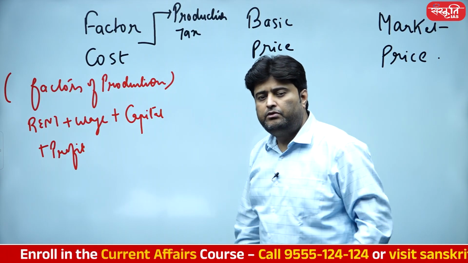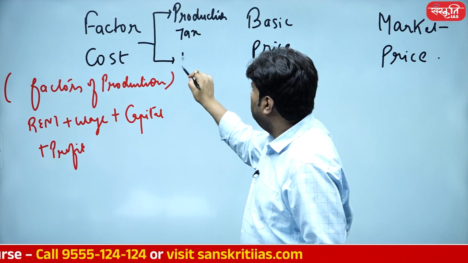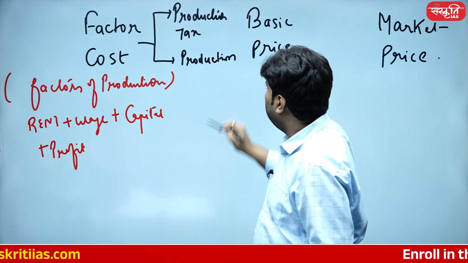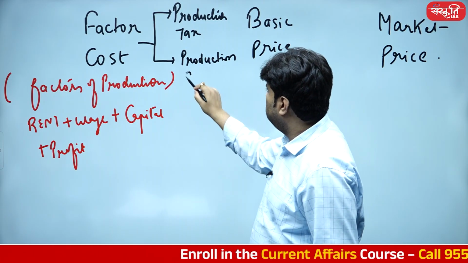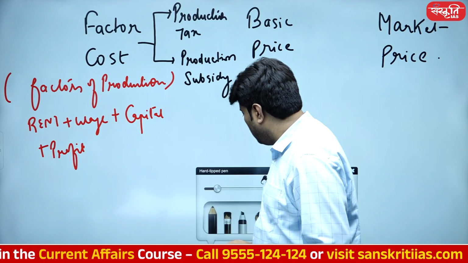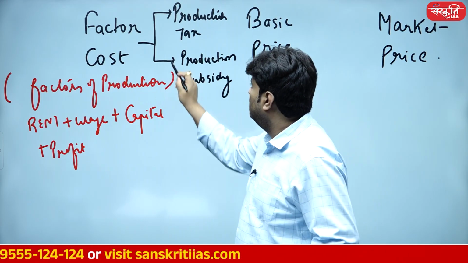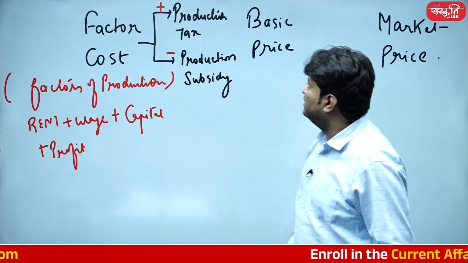He must have paid a huge amount of production tax, and he must have got the benefit of production subsidy as well. So production subsidy is not going to incur the cost. After all, it is going to save the overall cost. So production subsidy minus and production tax is going to get added.